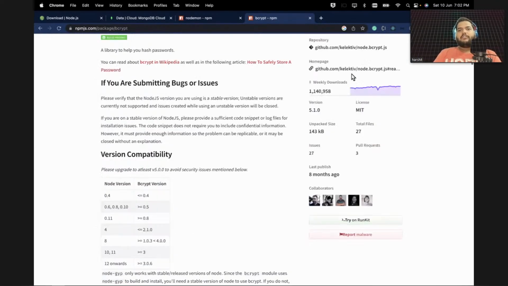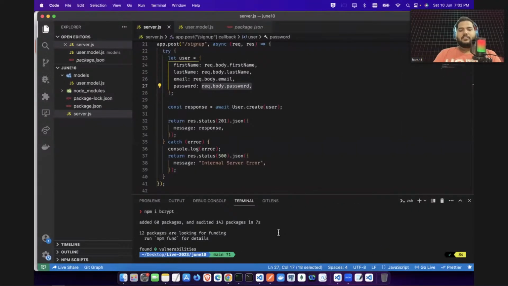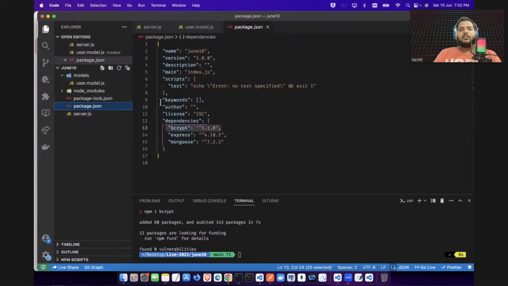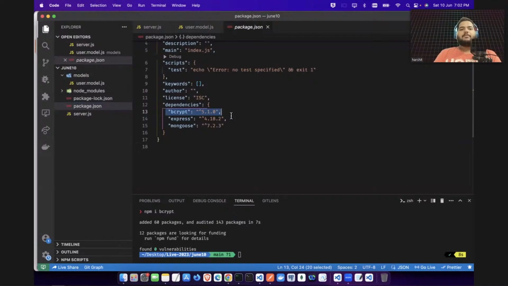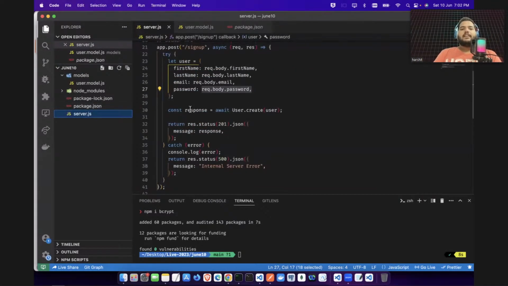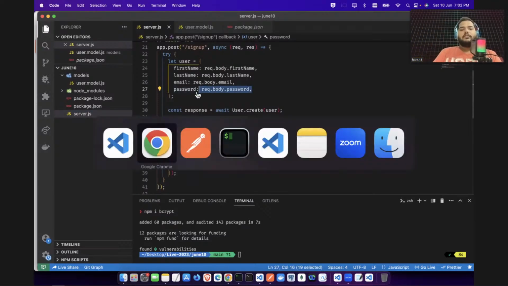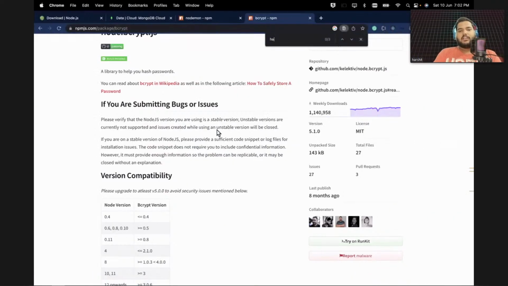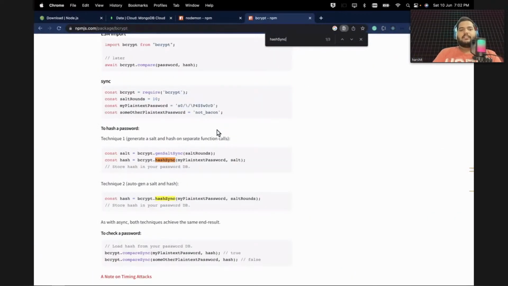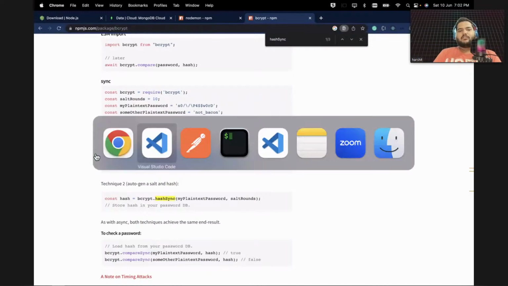Okay, so now we have installed this bcrypt. Okay, bcrypt is installed, and how will you check it? You can go to your package.json and here you can see bcrypt is installed. Now I do not want to insert my value as it is. I want to encrypt it. So if you search for hash sync, they have already given you nice documentation. You can copy this here, and you can see the technique: generate a salt and hash on separate functions. Let's copy this one and paste it in our file.